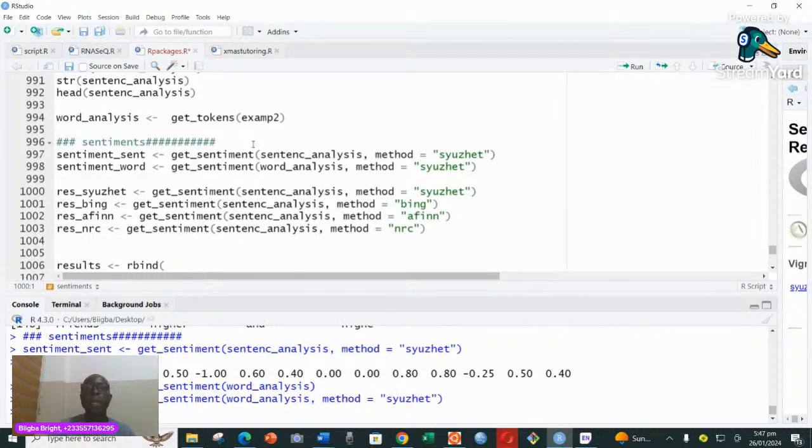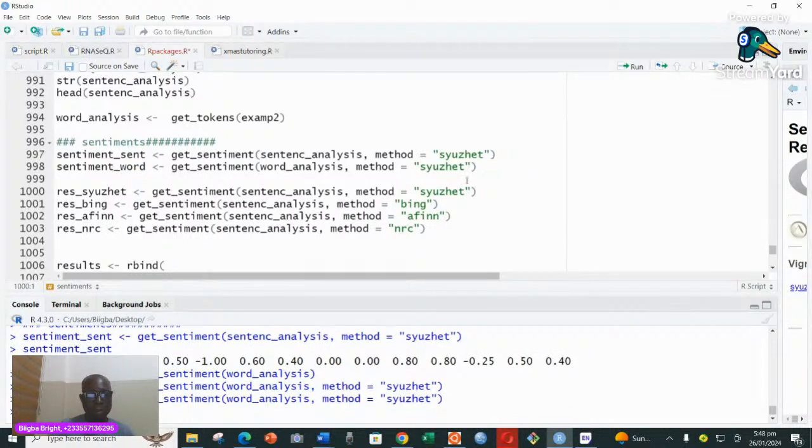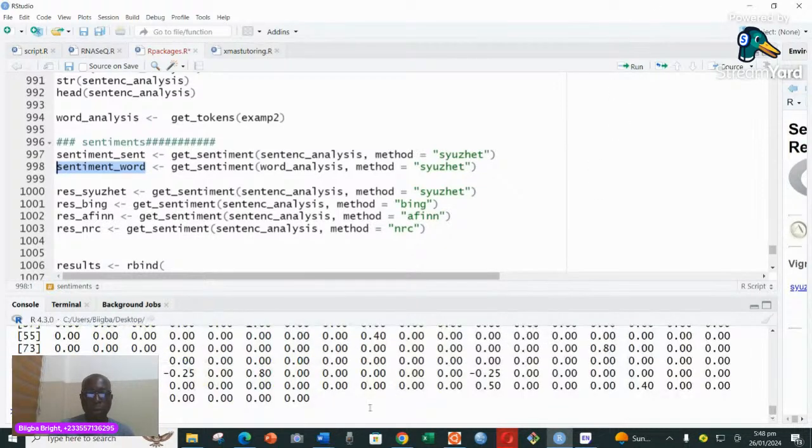Remember, we move from the text, we simply put our text into a variable, then we go into that particular variable and mine either sentences or words, depending on what we want. So we mined sentences here. That's why I say sentiment and sent. That's sentences. Sentiment and word. And so now when we are getting the sentiment, we are getting the sentiment from the words here. And that's it. And so here, if I print the sentiment here, you see that we're going to have all these values.